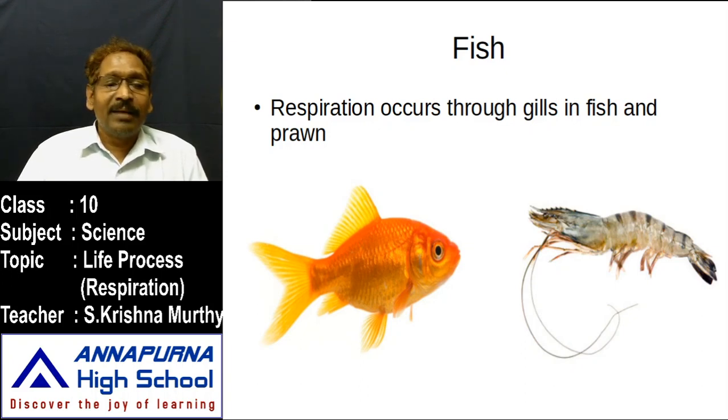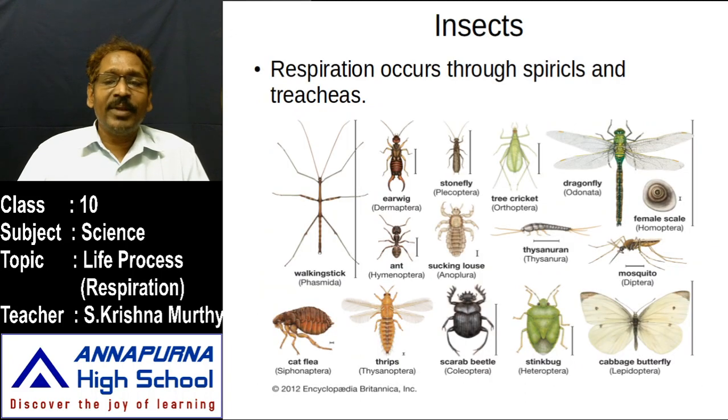The blood cells cannot absorb it directly; it is absorbed by the pigment hemoglobin. Hemoglobin absorbs the oxygen and supplies each and every cell for respiration to get the required amount of energy. In both cases, prawn and fish obtain oxygen from the environment through gills.